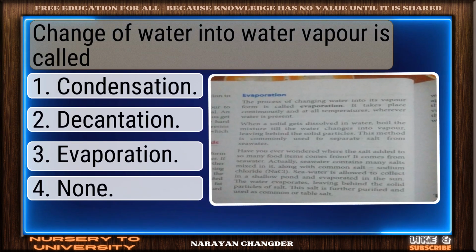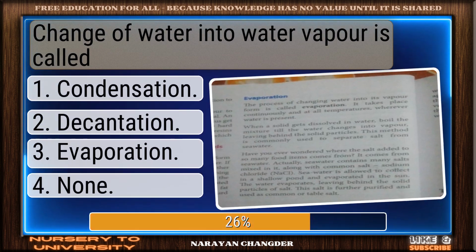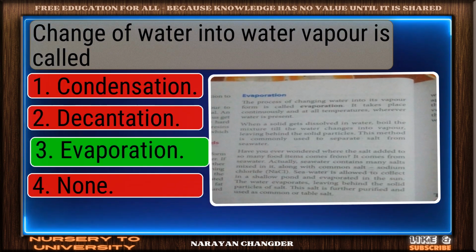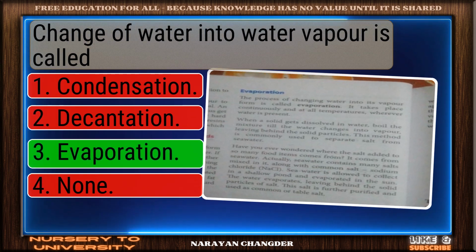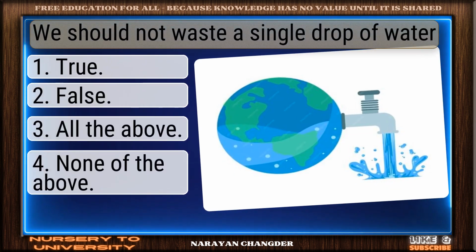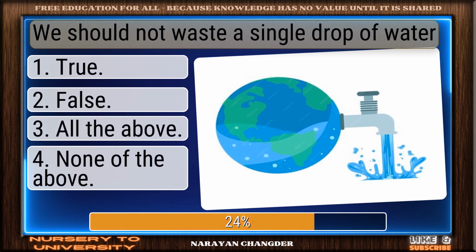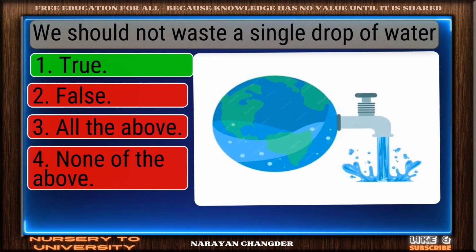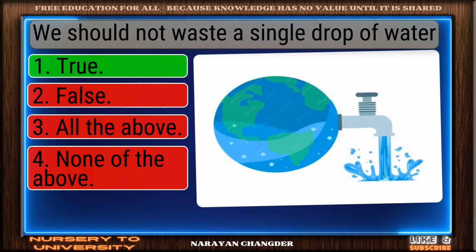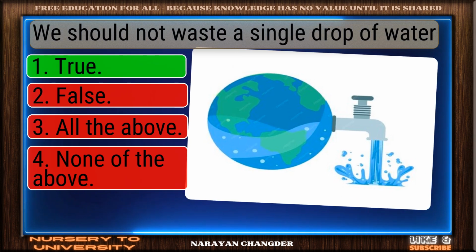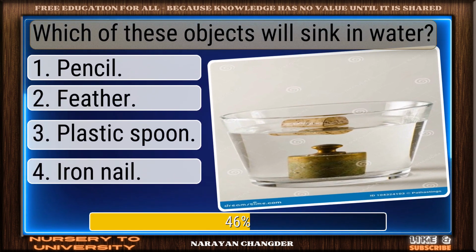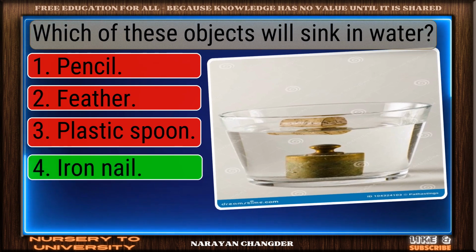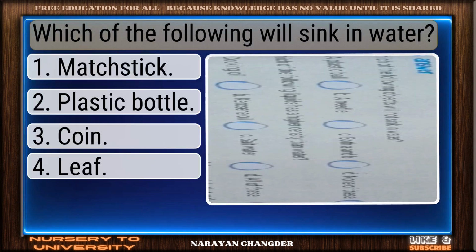Change of water into water vapor is called. Great thinking. Evaporation is the right choice. We should not waste a single drop of water. You got it. Your choice true is right. Which of these objects will sink in water? Valid point. Iron nail is true.